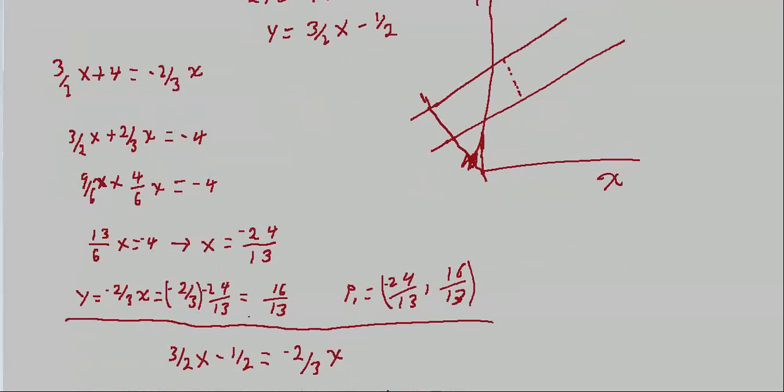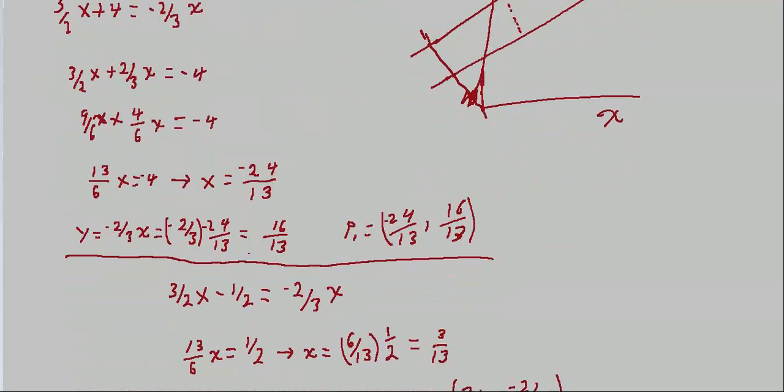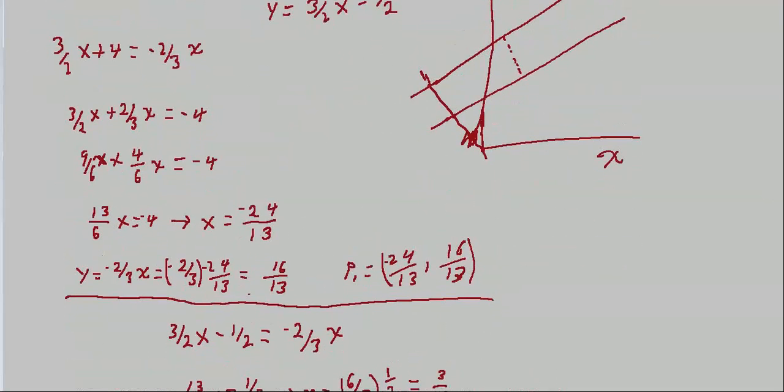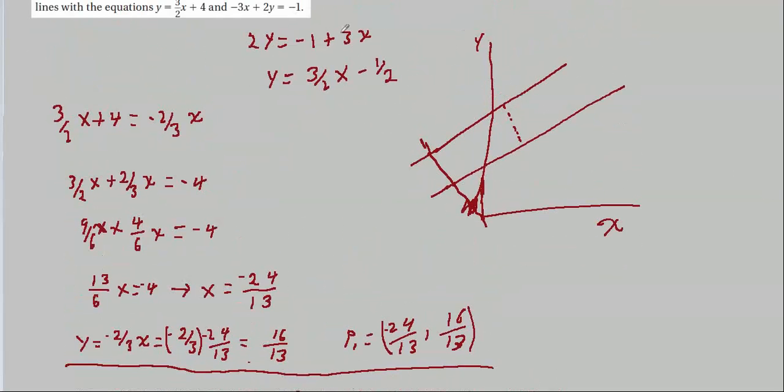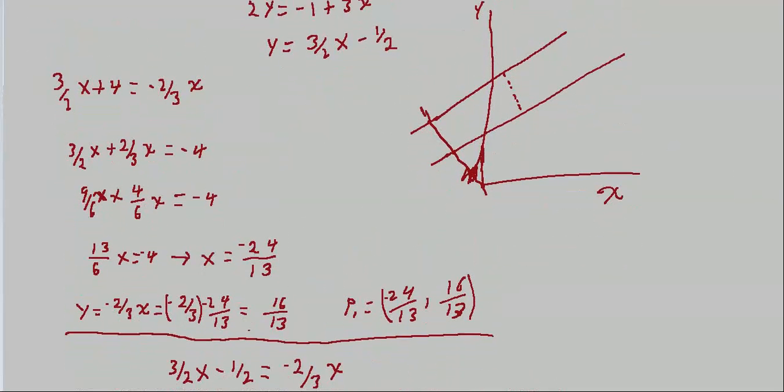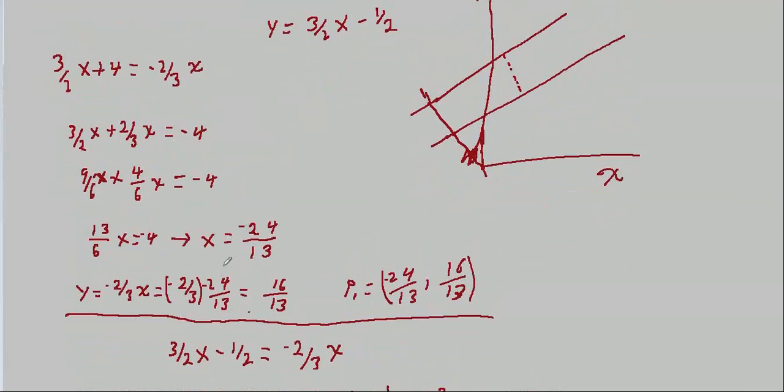And then we're going to do that again. Same thing, but with our new formula up here. This is the other line, which we rewrite into slope-intercept form and get this, and use it down here. Now we're setting the equation for this line equal to the equation for this line, which will give us our other intersection point.